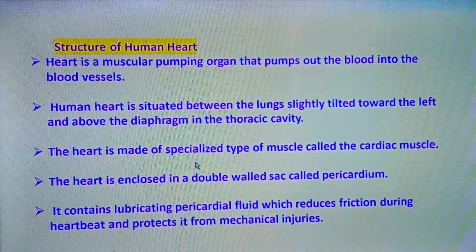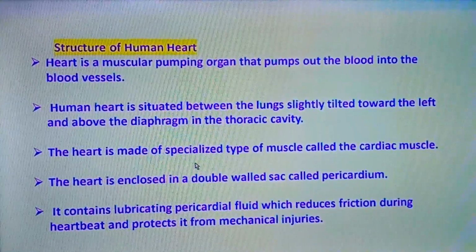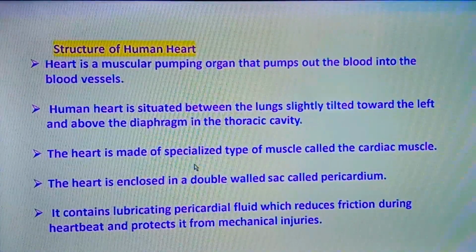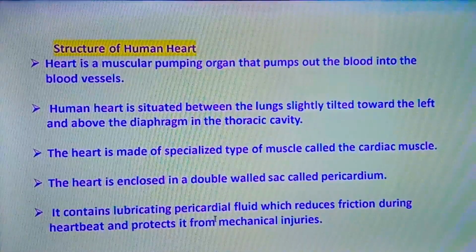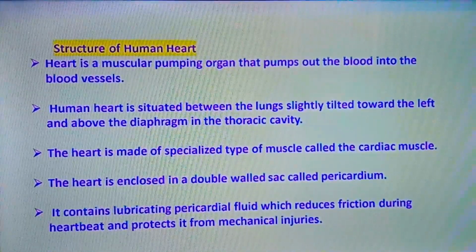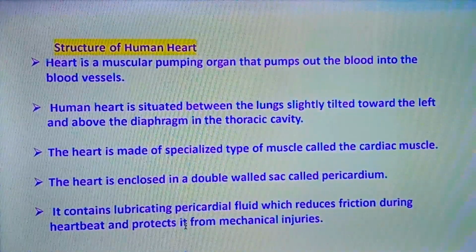Heart is enclosed by a double-walled membrane which is called pericardium. In between this membrane, it contains a lubricating pericardial fluid. This fluid helps to reduce the friction during heartbeat and it protects the heart from any mechanical injuries.